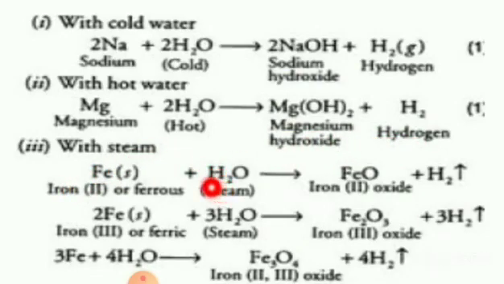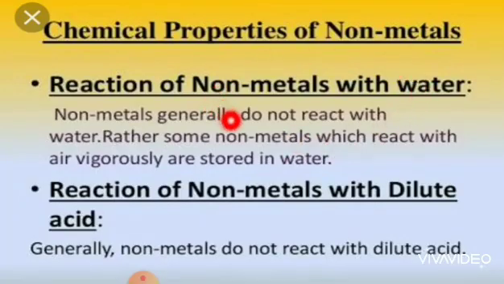Iron metal reacts with steam, that is H2O. It gives iron(II) oxide and hydrogen gas. 2 iron, that is 2Fe, reacts with 3H2O. It gives iron(III) oxide and hydrogen gas. Iron reacts with 4H2O. It gives iron(II, III) oxide and hydrogen gas.